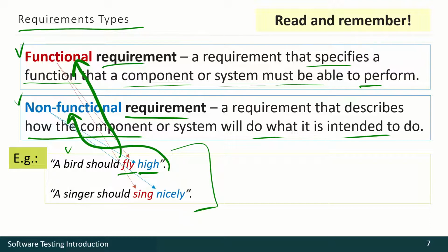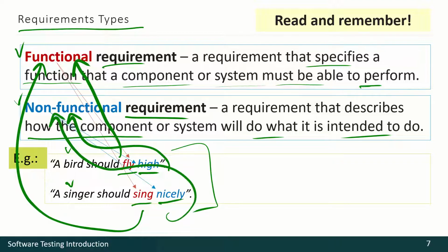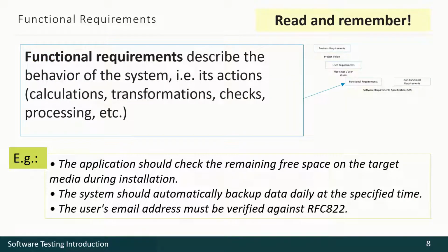And if we are making some virtual singer, this singer should sing. This is a function, so this is a functional requirement. And how should it sing? It should sing nicely. This is a non-functional requirement. As you can see from these examples, non-functional parts are usually combined with the functional requirement. Of course, there are exceptions when non-functional requirements are separate ones, but usually a non-functional component is a part of the requirement itself. So once again about functional and non-functional requirements.